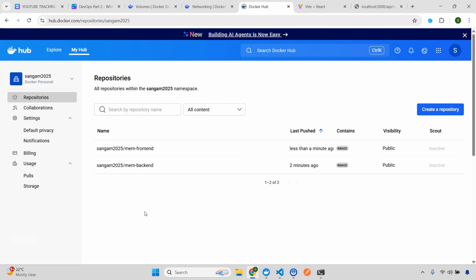I know that we have almost completed 1 hour, and within this 1 hour I think we have learned a lot of things. Networking, I will not say it's completed, because we have covered very little. In the next part there will be more concepts, but still volumes, networking, and this registry are very important and interesting concepts. I like this registry concept a lot. With this you have completed the first section. You have to practice a lot, and you have to experiment, then only will you be able to understand.